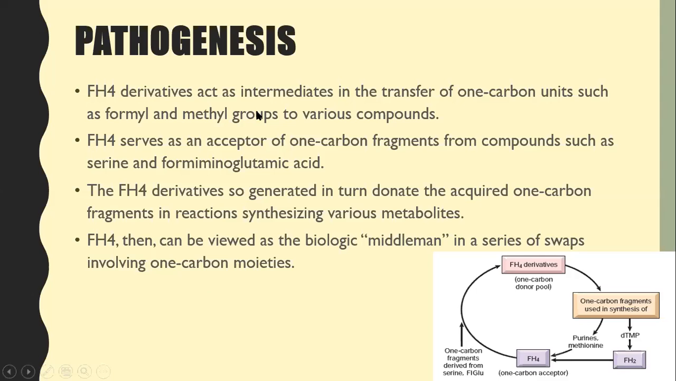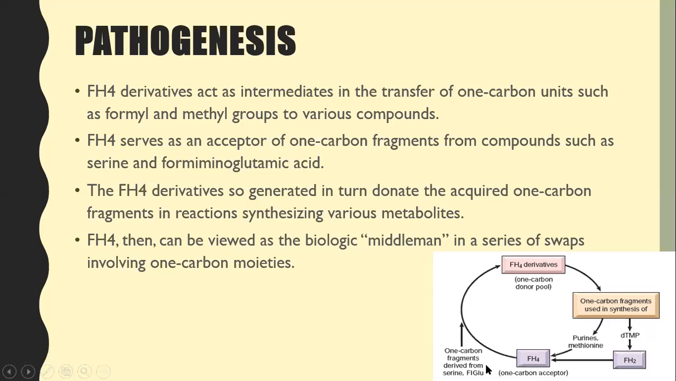So tetrahydrofolate derivatives act as intermediates in the transfer of one carbon units, such as formyl and methyl groups, to various compounds. As you can see, it donates one carbon unit to purines and methionine and also DTMP. DTMP is essential for the production of DNA inside the cells. So it gives one carbon unit to them and accepts carbon units from these things.